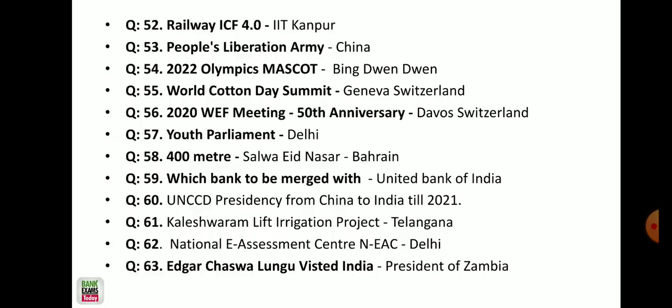So that was there in, I'm talking about that morning session. So Railway ICF, it's at IIT Kanpur, and the People's Liberation Army, that's related to China. The 2022 Olympic mascot is Bing Dwen Dwen. And the World Cotton Day Summit, the event is to be held at Geneva, Switzerland. And the 2020 WEF meeting, 50th anniversary, so Davos, Switzerland. And the youth parliament, that event is to be held in Delhi, and the 400 meter, who won that? Salwa Eid Naser from Bahrain, she made a record.